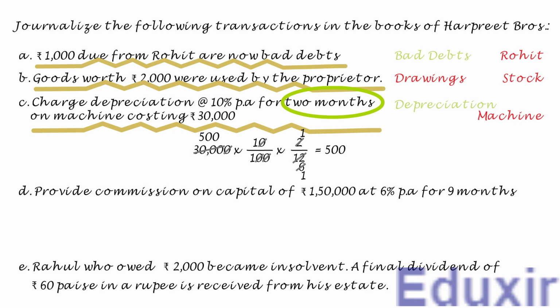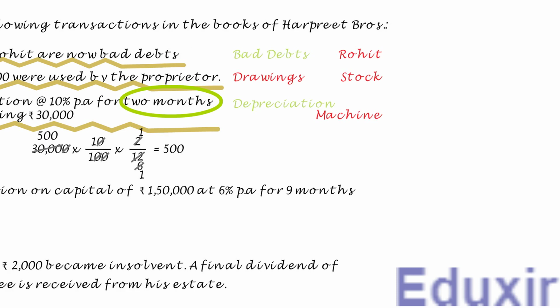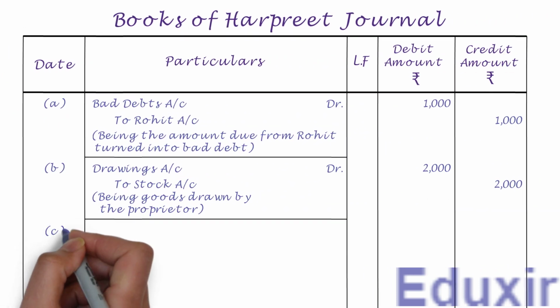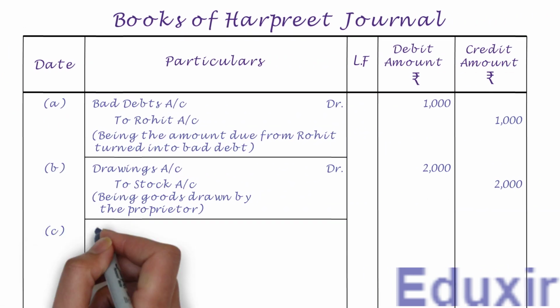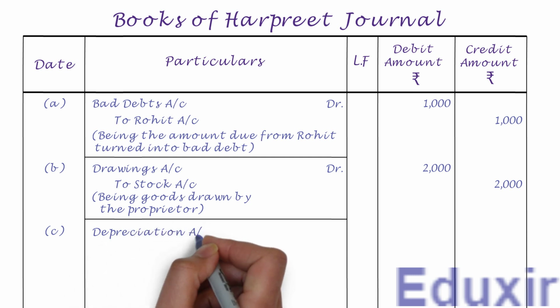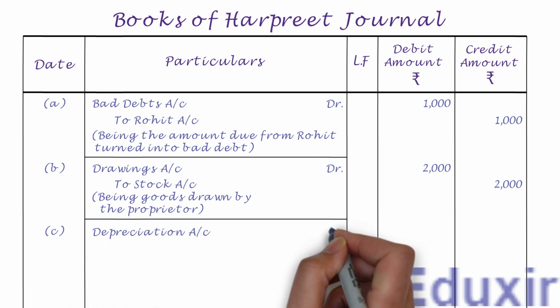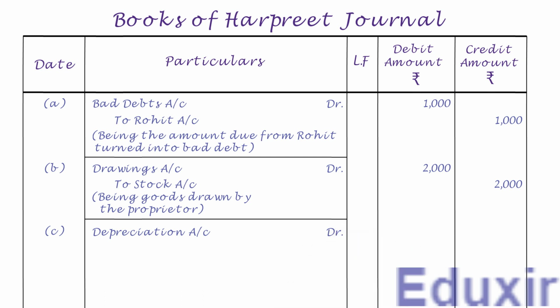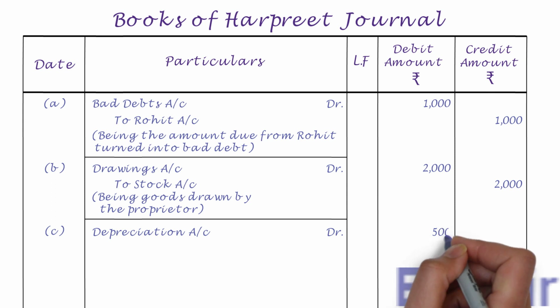With this analysis at our disposal, let us proceed with the generalizing of this transaction. Let us first write the transaction number in the date column. Let us then record the depreciation account as the debit entry. Let us also write the text DR to indicate that this is a debit entry. Let us also write the debit amount of 500 rupees into the debit amount column.